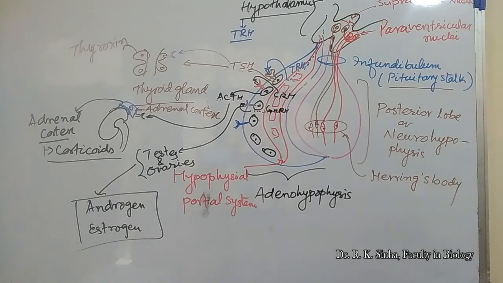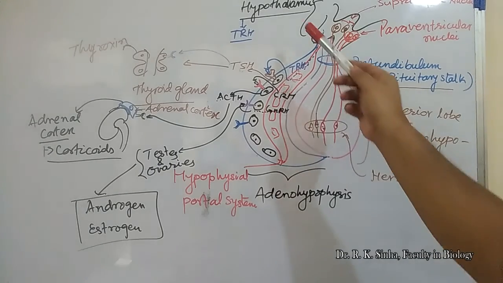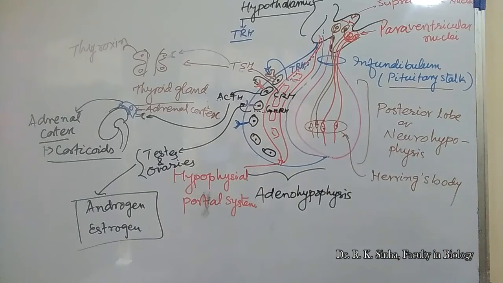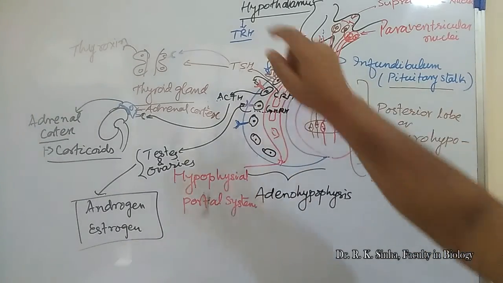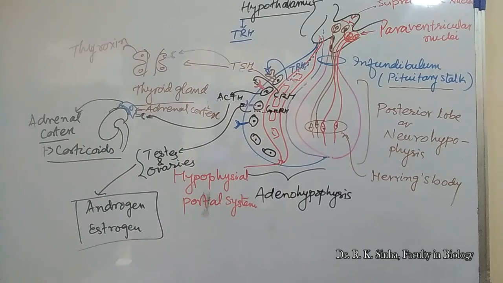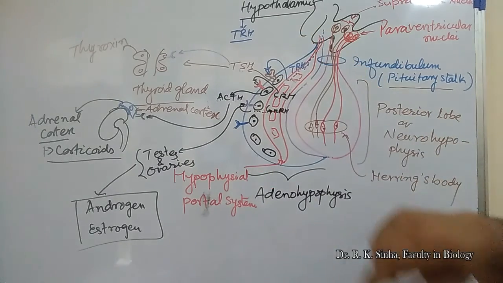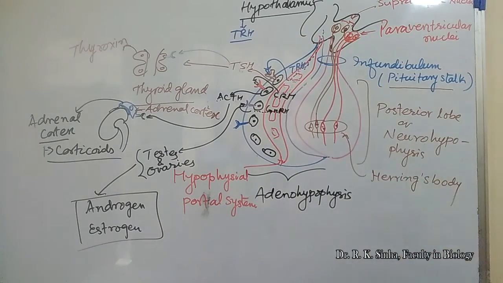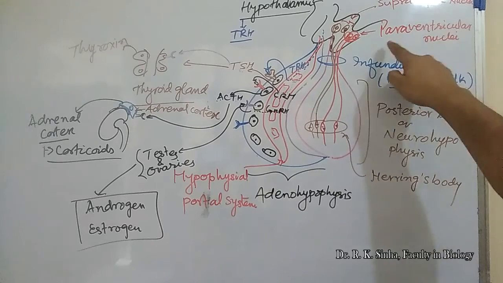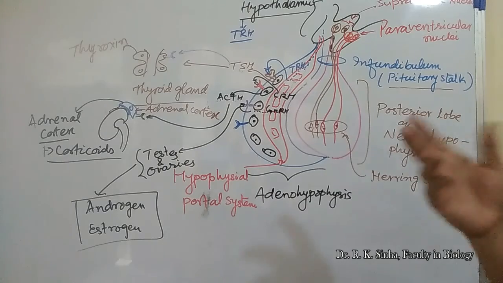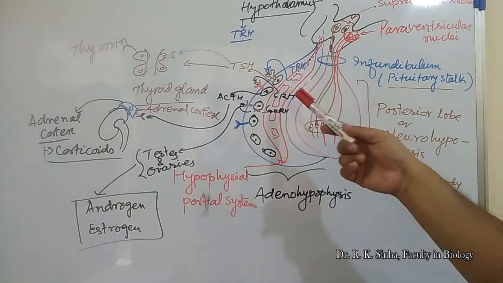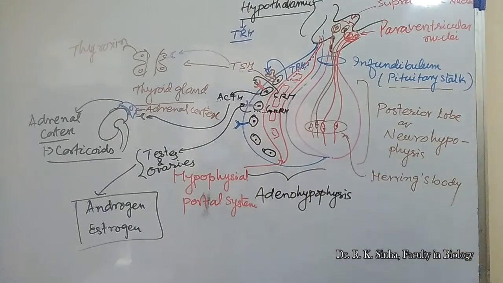So in a nutshell, we can understand the role of the hypothalamic hormones in the anterior lobe of the pituitary gland. The releasing hormones are secreted from the hypothalamic nuclei. It's not proventricular, it is paraventricular nuclei, that regulate the activity of the anterior lobe of the pituitary gland.